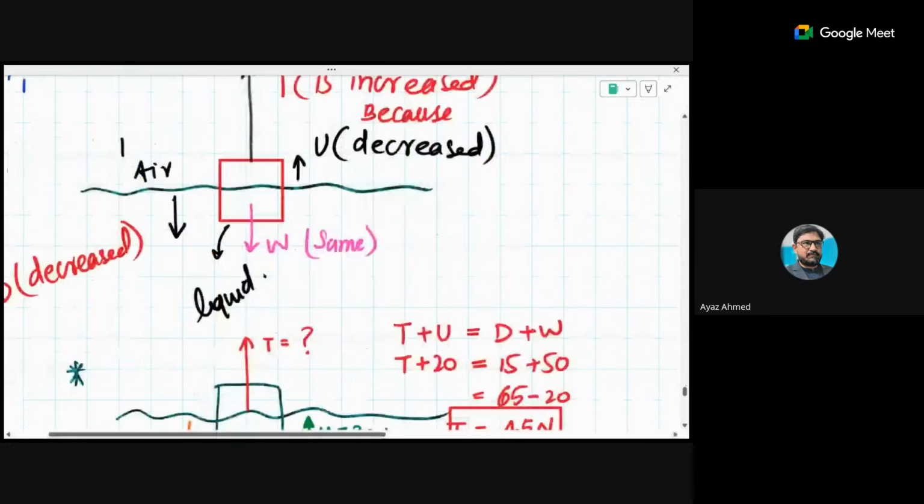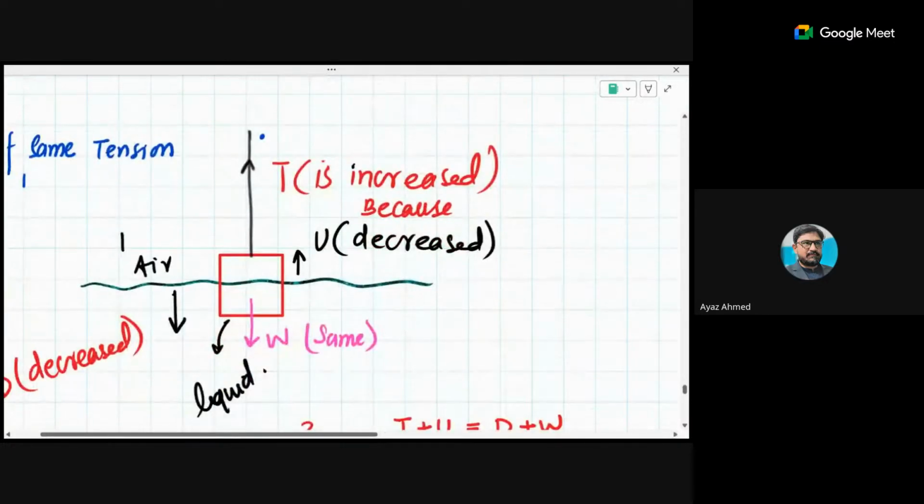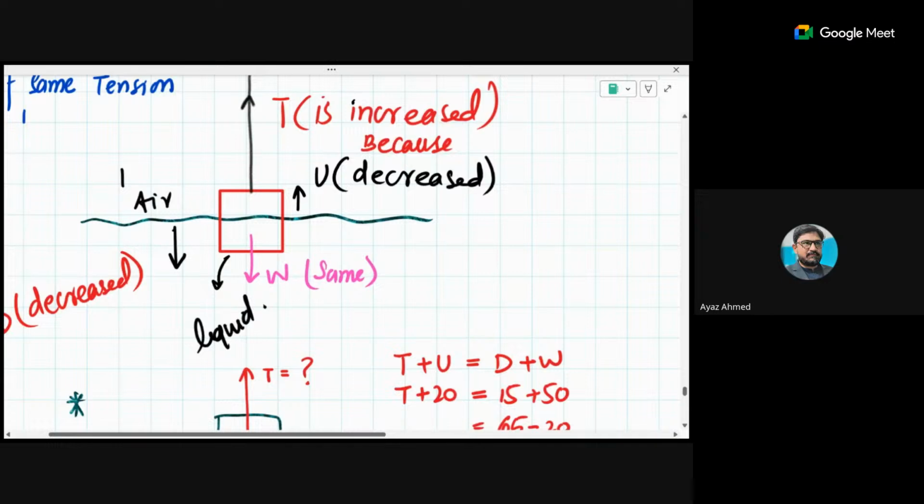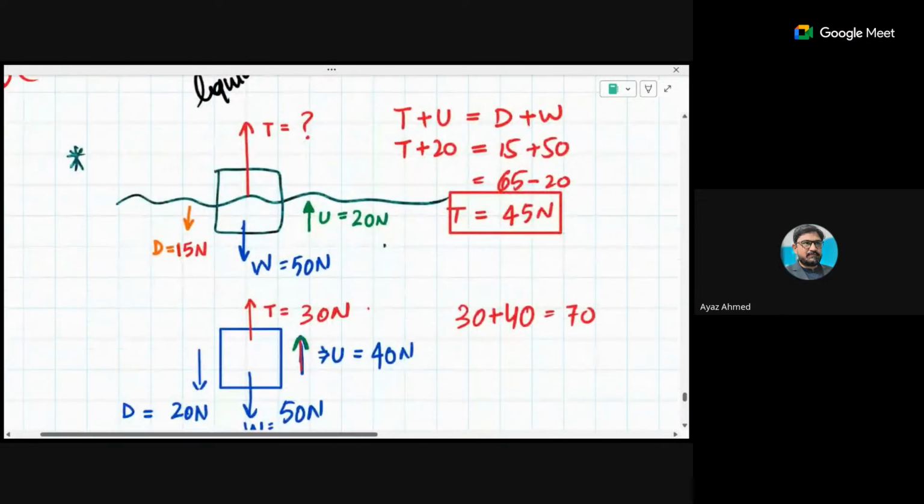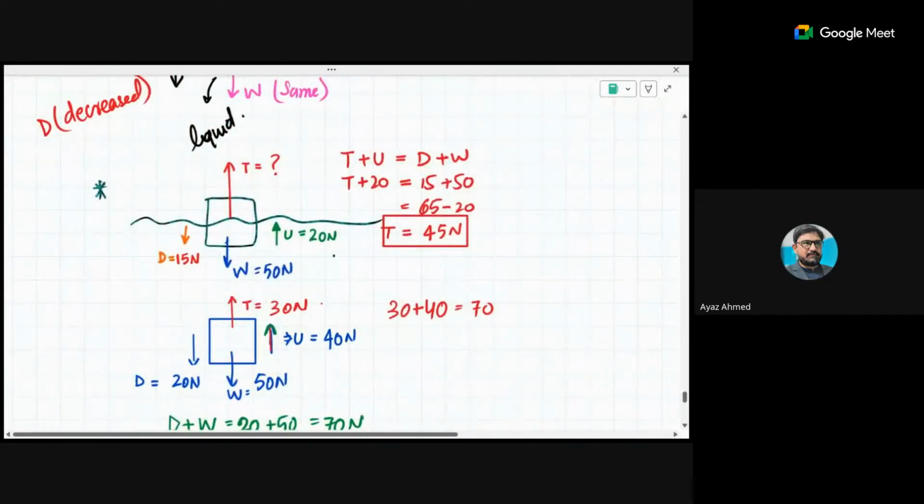Okay, is it clear? Because weight is the same. If the object is moving with the same speed, drag would be the same, and tension is to be increased because upthrust is decreased. So that is the numerical analysis. I believe it is easy. Is it understandable, or did you people get it, or should I explain it with numeric values?